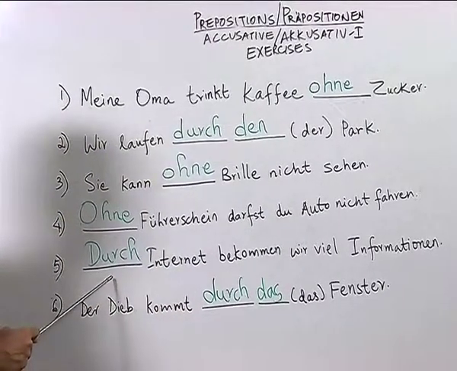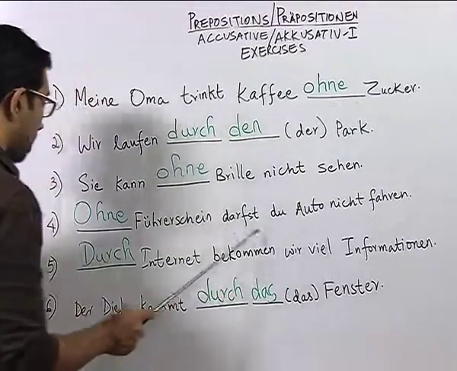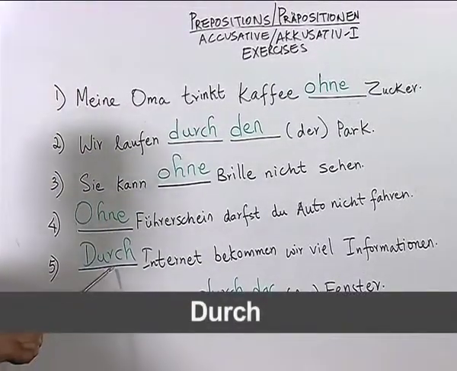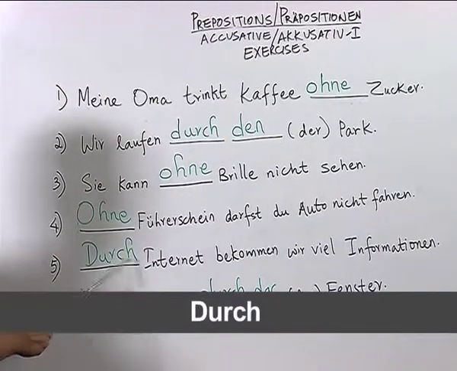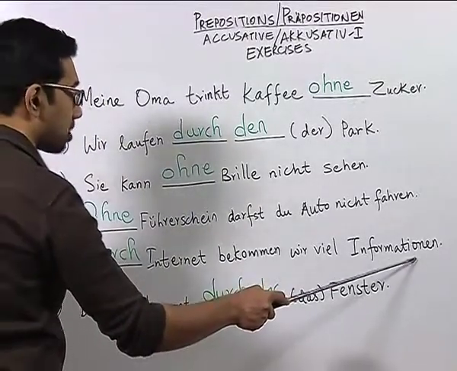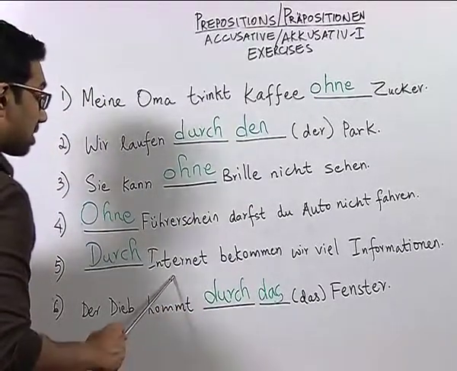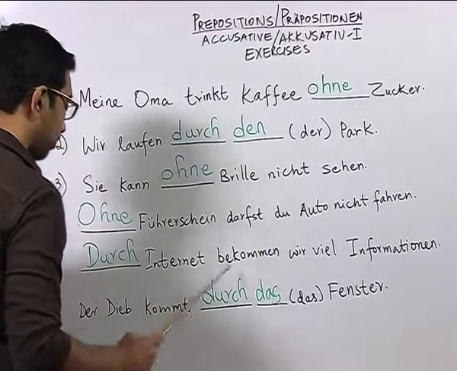Number 5, durch Internet bekommen wir viel Informationen. Here the student correctly wrote the preposition durch by identifying it as an instrument or a method to associate the noun Informationen with the noun Internet. Here we have the verb bekommen, which means to get.